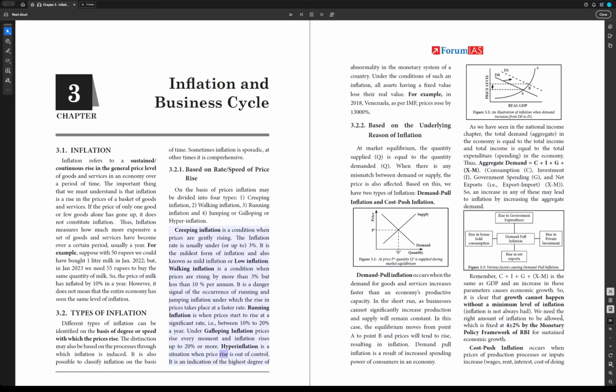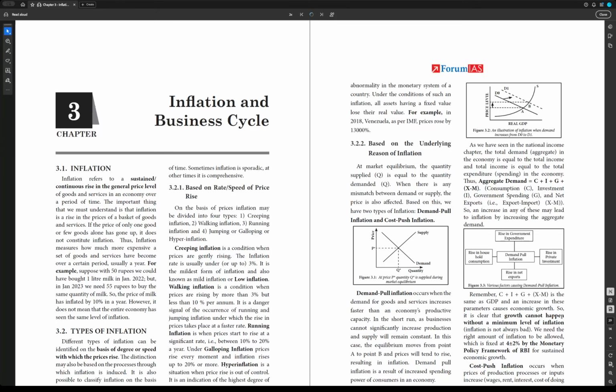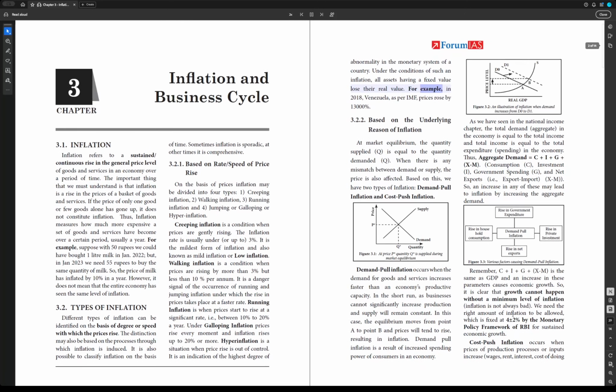Hyperinflation is a situation when price rise is out of control. It is an indication of the highest degree of abnormality in the monetary system of a country. Under the conditions of such an inflation, all assets having a fixed value lose their real value. For example, Figure 3.2 is an illustration of inflation when demand increases from D0 to D1. In 2018, Venezuela, as per IMF, prices rose by 13,000%.